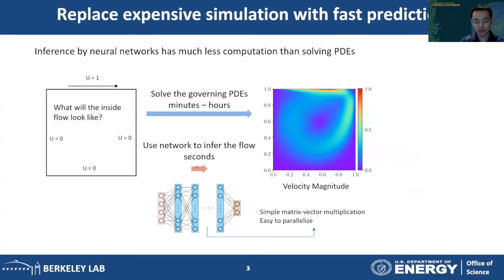The reason why the prediction of a neural network is super fast is because of its simple structure. A neural network is basically a stack of layers, and the computation associated with each layer is just a simple matrix and vector multiplication, which is very easy to run in parallel. So the overall neural network prediction has much less computation cost than solving the PDEs.